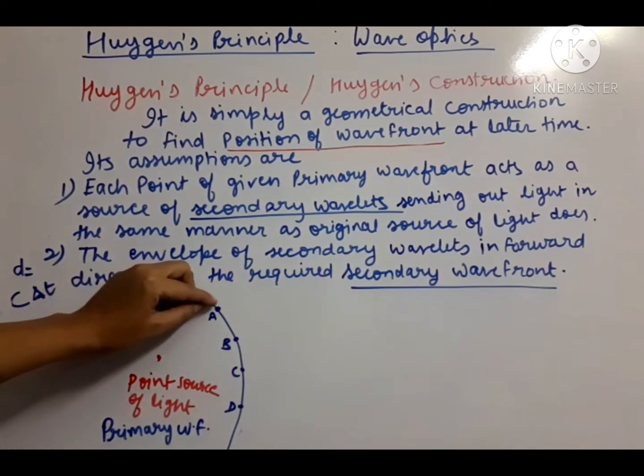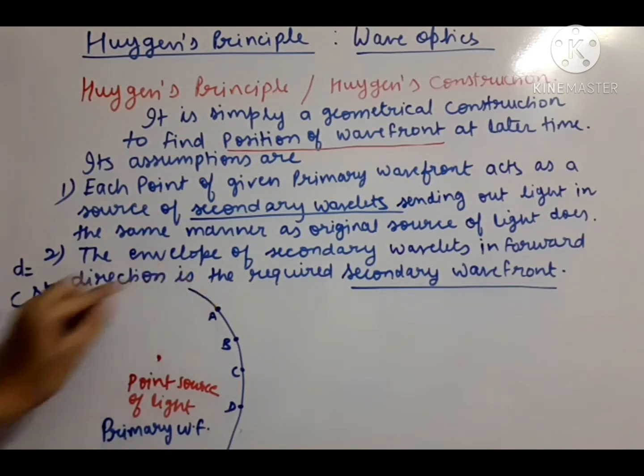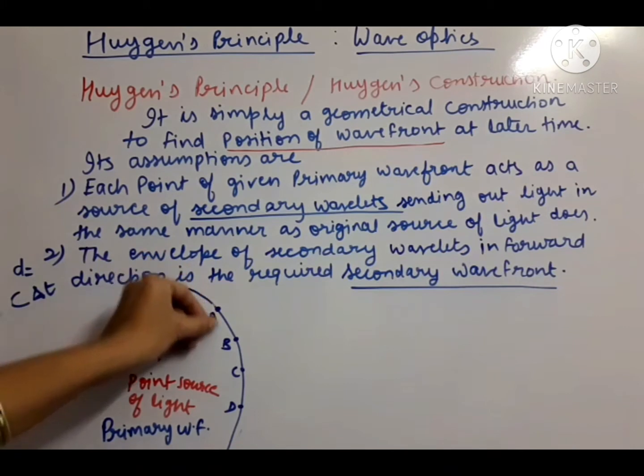So if this is a new point source of light, from here the light will come, and in delta t time it will travel c delta t distance. So we have to take c delta t distance everywhere.